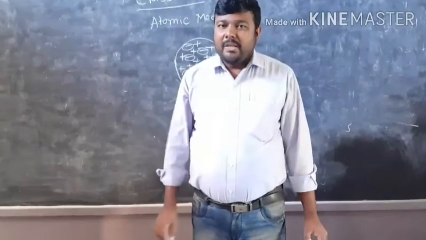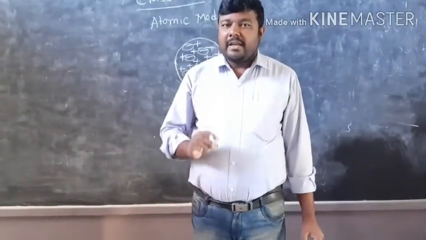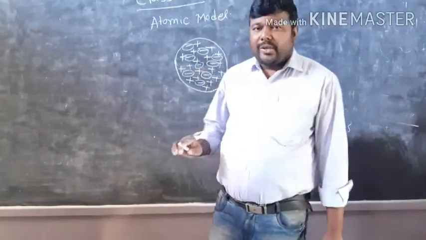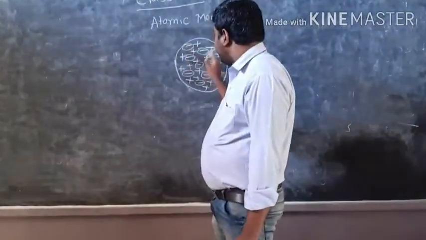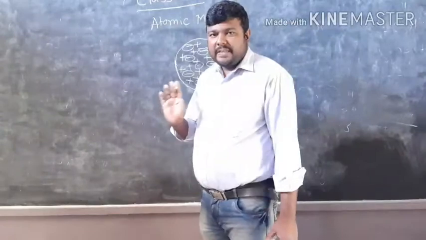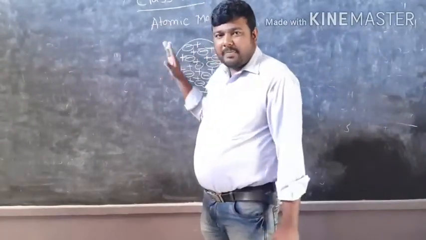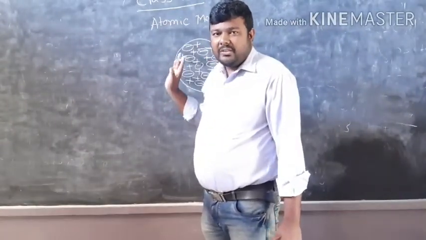That is the simplified model he proposed, and this model can explain the electroneutrality, because the amount of positive and negative charge is equal. So this is Thomson's atomic model, the first atomic model introduced.